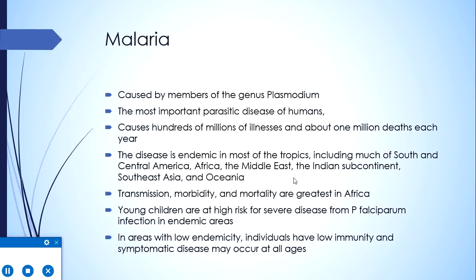However, if they survive and go into adulthood, due to repeated infections by various species of Plasmodium, they acquire sufficient protective immunity against the disease so that symptomatic disease does not occur in adults in these areas.